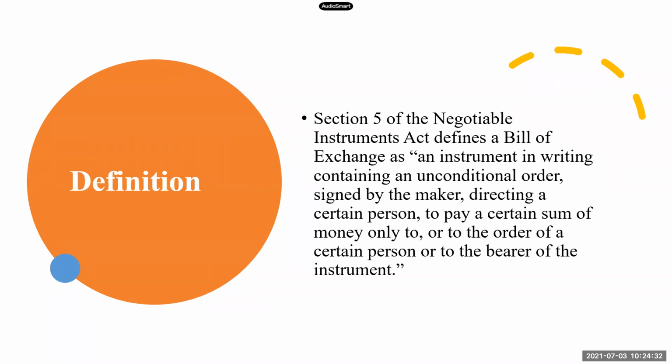So it means this amount should be paid either to the person who is making the bill, or to the order of whom this person is asking, or to the bearer of this bill. So anyone who is having this document can go and approach Y and tell him, pay me the money. So now it is my task to keep the document to myself, or I give it to someone.